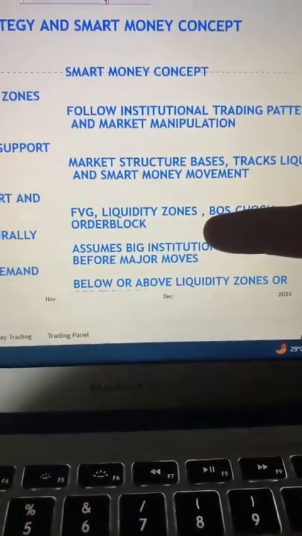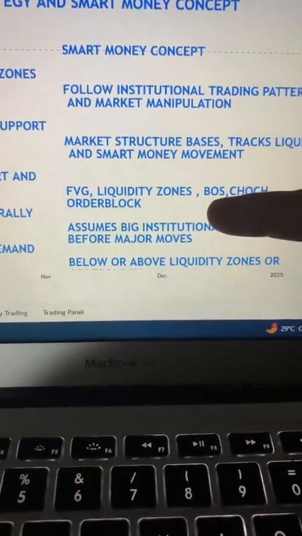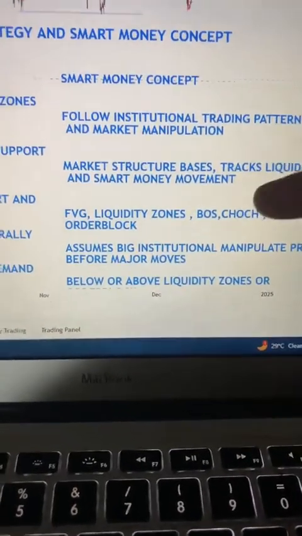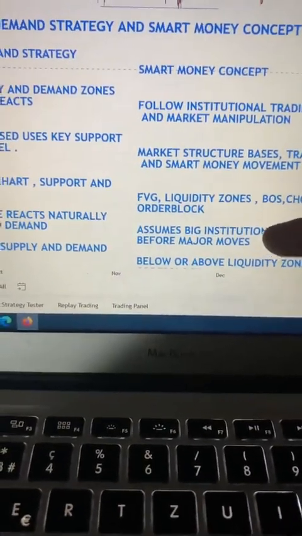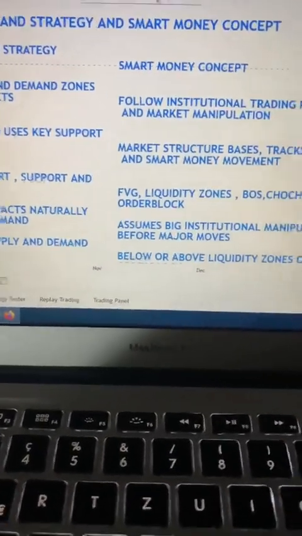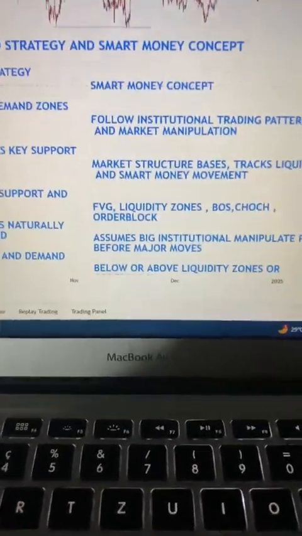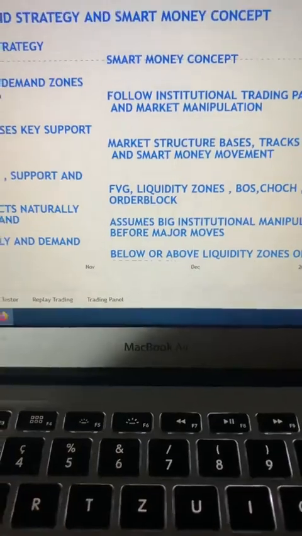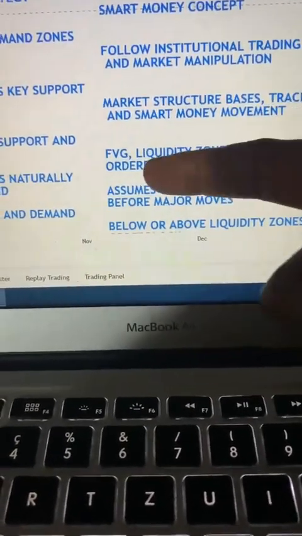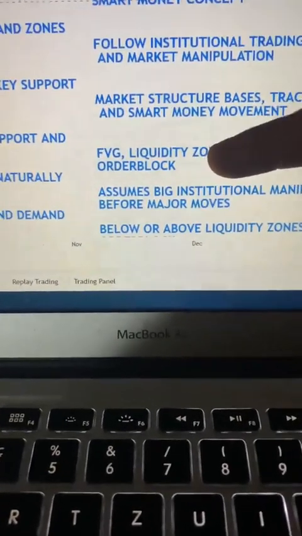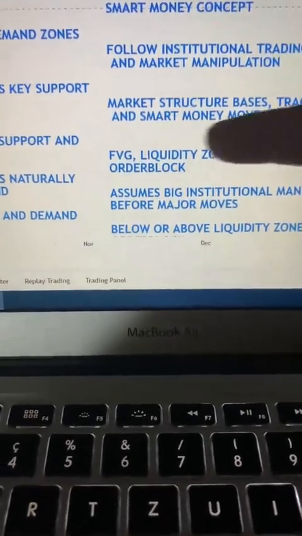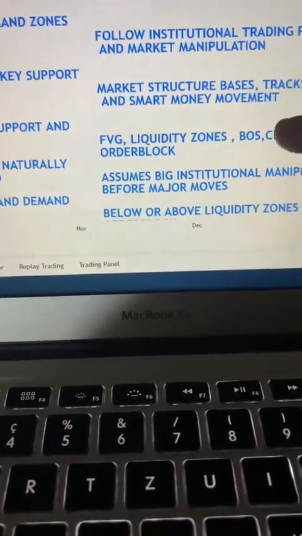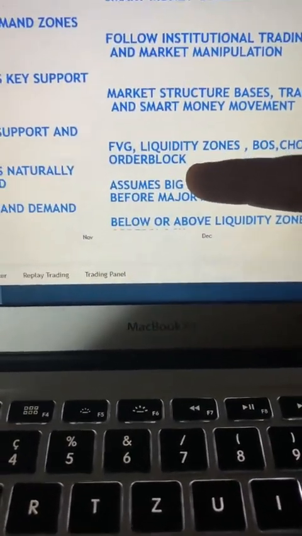Fair value gap, liquidity zones, break of structure, change of character, order block. I don't know the kind of smart money method they teach you, but any method that doesn't teach you these five concepts is not smart money. No matter how your smart money method is taught, these five must stay inside your smart money.